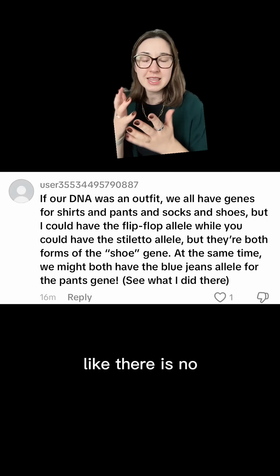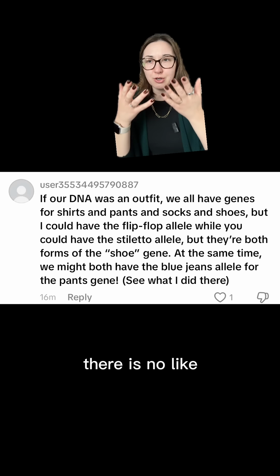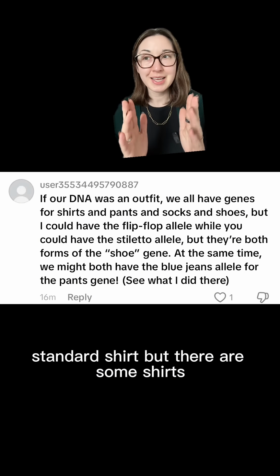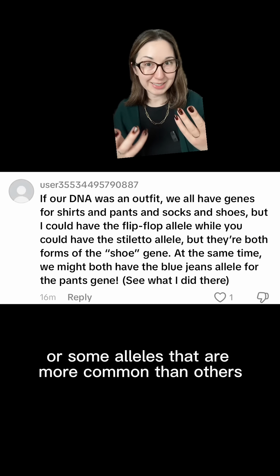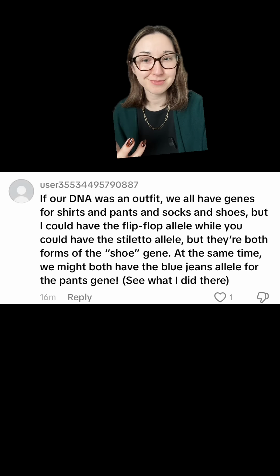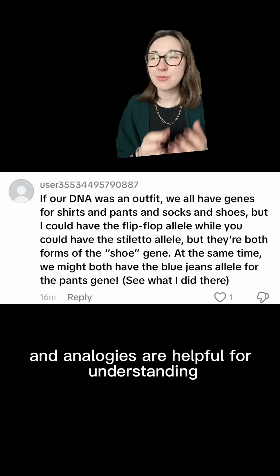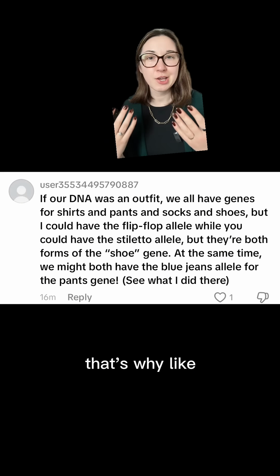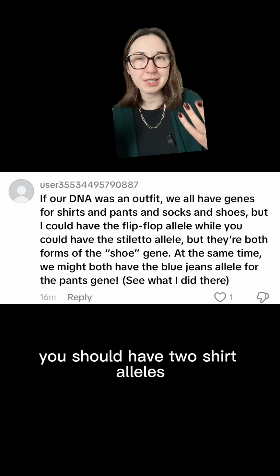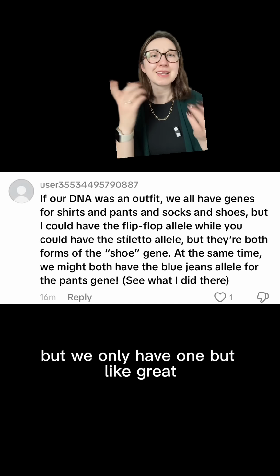No, no, no. There is no standard shirt, but there are some shirts or some alleles that are more common than others. And analogies are helpful for understanding, but they're not perfect one-to-ones. That's why you should have two shirt alleles, but we only have one, but great, love it.